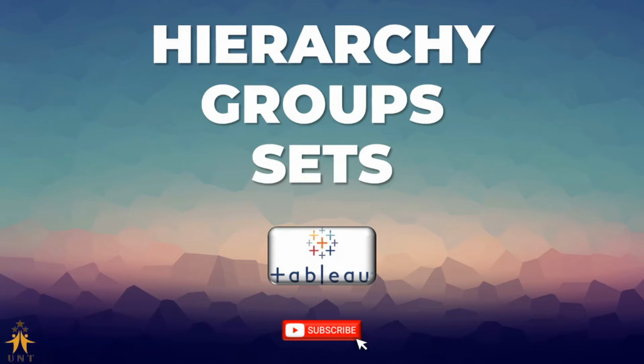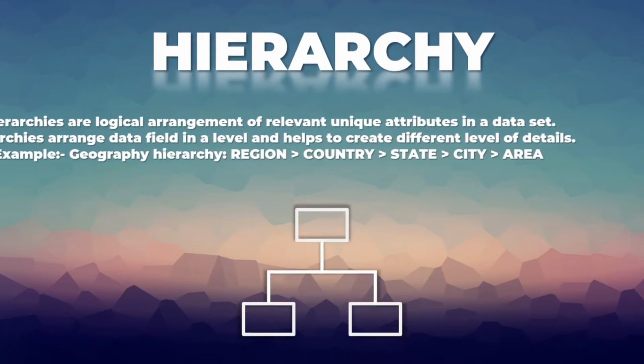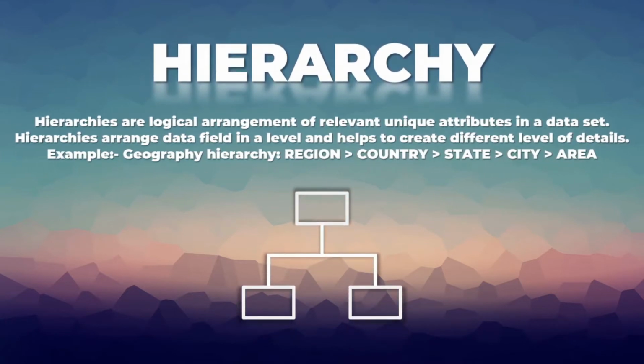The first one we have is hierarchy. If we have unique attributes that are part of the same detail, then these attributes can be kept in a hierarchy, where all these attributes would be connected with one another according to their level of detail.